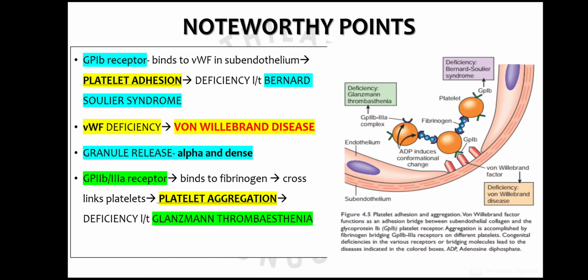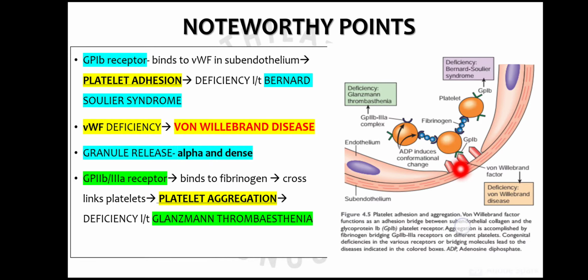Now the important points which are often asked in the entrance exam and the viva, sometimes a question comes in the exam. First receptor was the glycoprotein 1b receptor. So when there is vascular injury, the von Willebrand factor gets exposed. Otherwise, it is not exposed to the platelets.